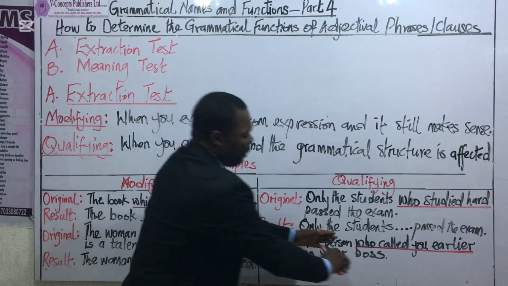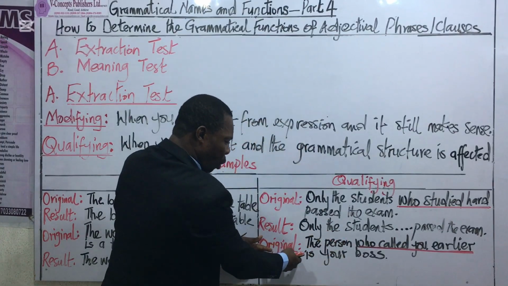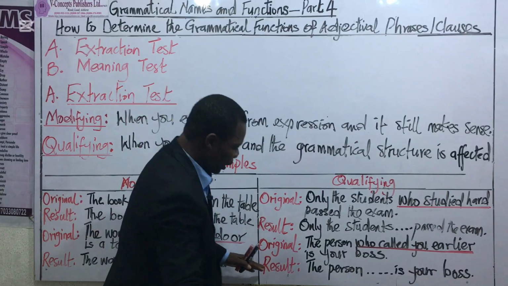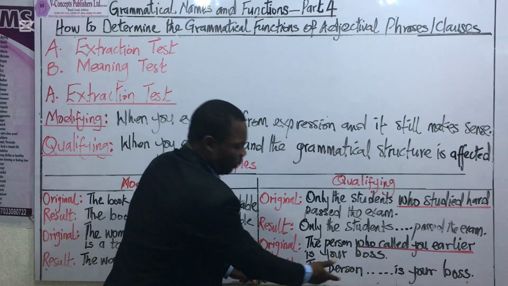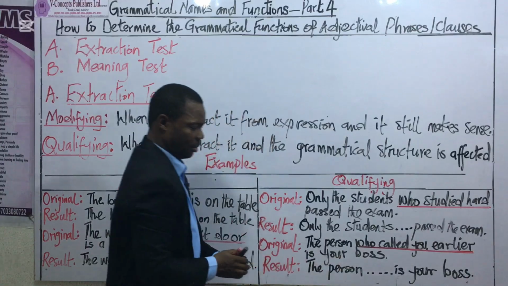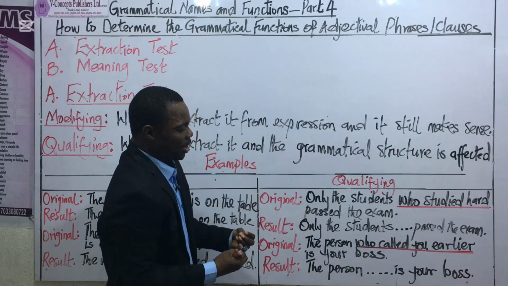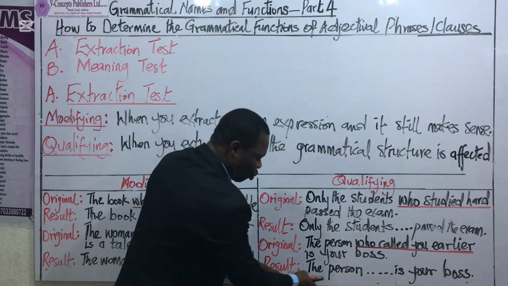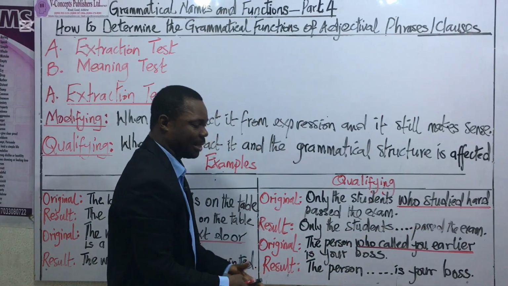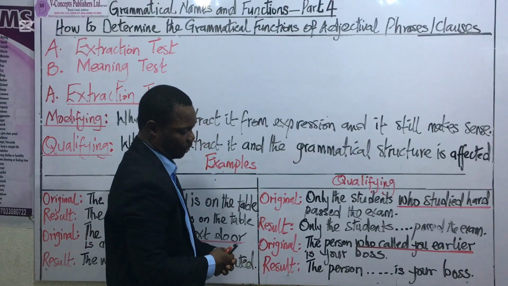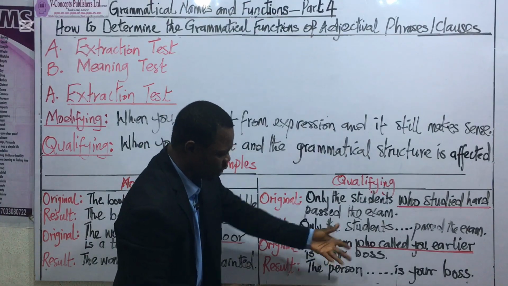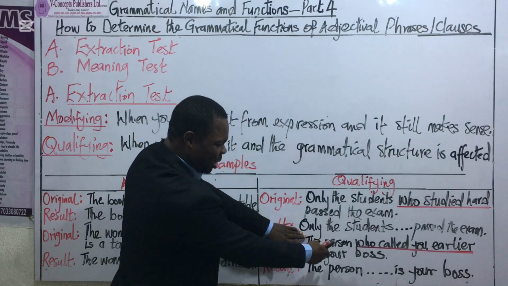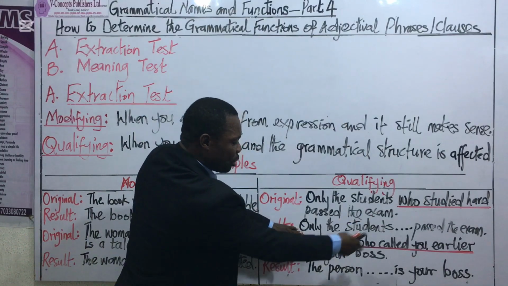Right. Let's perform extraction on this original sentence and find out what we are going to get. Now, here is the result. The person is your boss. Wow. You can see that after extracting "who called you earlier," the grammatical structure of the rest of the sentence has been damaged. And what we have is "the person is your boss." Which person is your boss? Whereas the parent material says "the person who called you earlier is your boss."